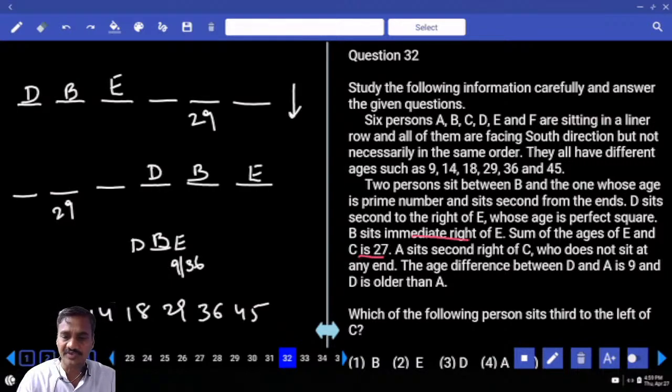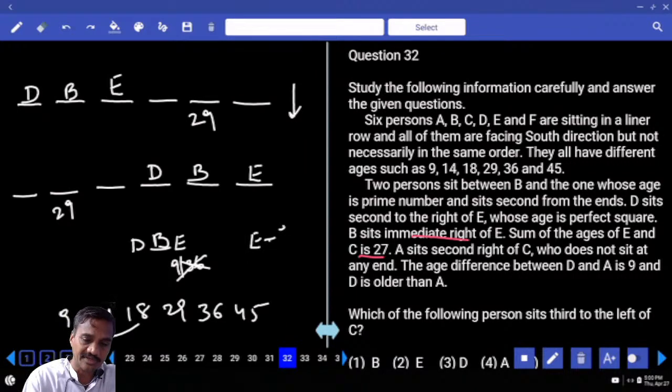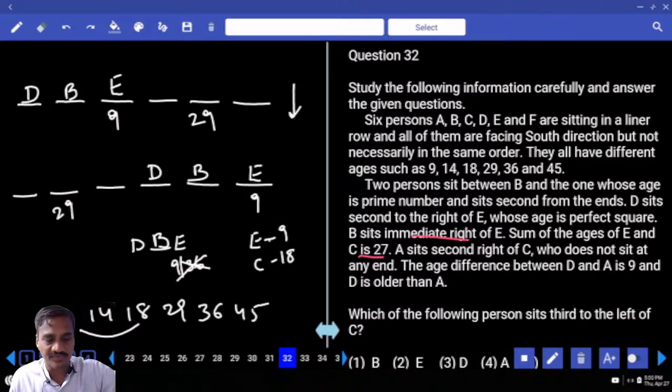Sum of the ages of E and C is 27. That means the sum of which 2 numbers is 27? 9 and 18. So E and C are 9 and 18. E can be either 9 or 36, so it cannot be 36. Hence E is 9, and if E is 9, C is 18. E is 9 years of age and C is 18 years of age.